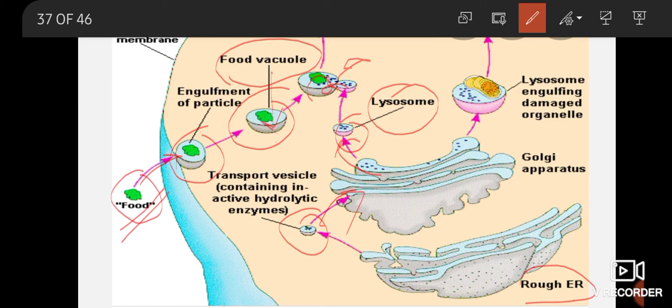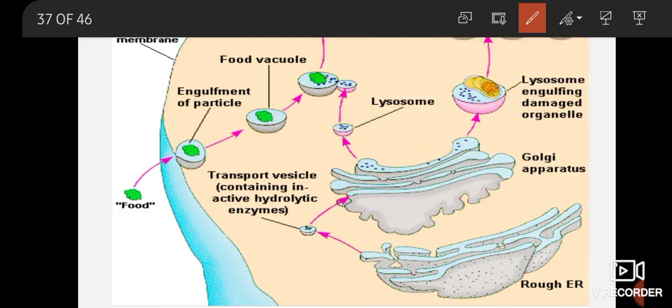In the same way, if food is not there and any pathogen, like any bacteria, enters inside the cell, in the same way the lysosome also kills that pathogen. Now if we talk about the suicidal bag, the yellow color structure you can see over here in this image is the mitochondria. I told you that during any physical activity or chemical activity, if the cell organelle is damaged, the juices of the lysosome engulf the cell's own organelle, उसको पूरा खा जाएगा, kill करेगा. That is why it is called the suicidal bag. So this is all about the lysosome.